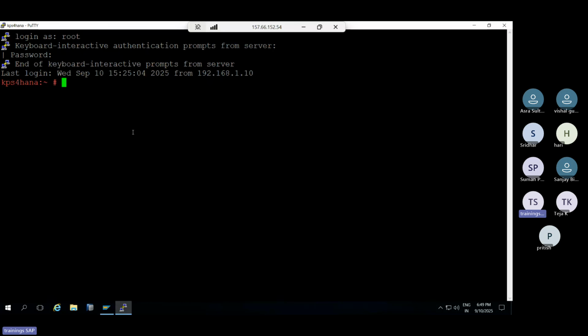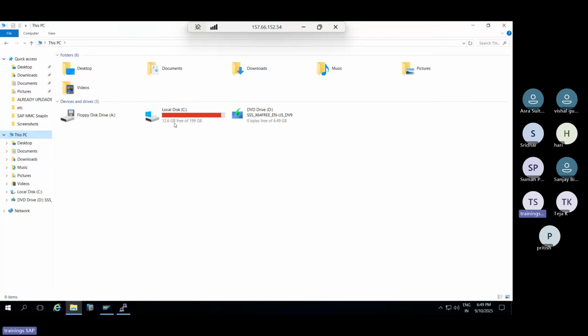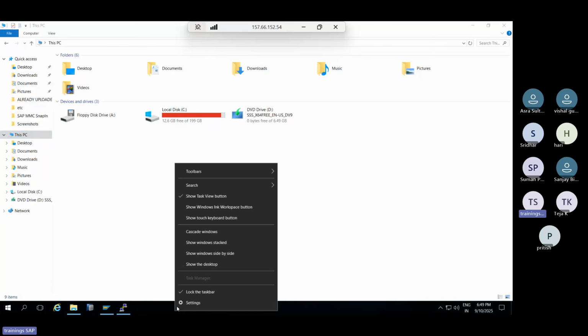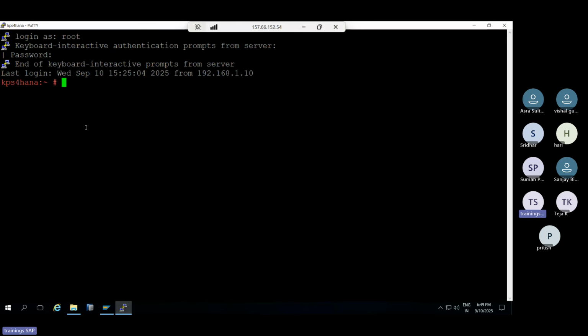Suppose, for example: sir, what do I have to execute here? In Windows, if I go to This PC, I will come to know the space, and if I go to Task Manager, I will get the memory. But here, nothing is displaying, sir. If you enter a command, it will display. If you don't enter, it won't display. Simple logic, right?